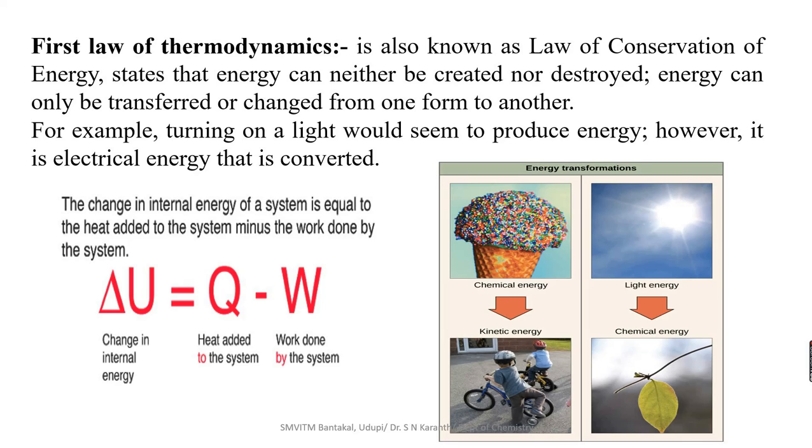We can observe from the picture, light energy is converted into chemical energy, or chemical energy can be converted into electrical. During this conversion, there may be a little loss of energy, but it is not possible to create or completely destroy the energy. We can convert one form of energy to another form of energy. That is the first law of thermodynamics.